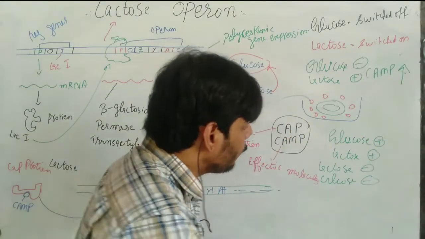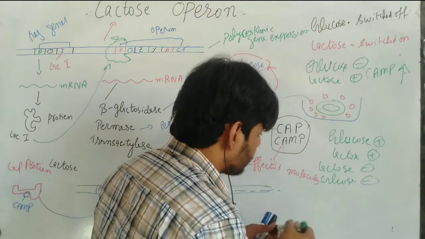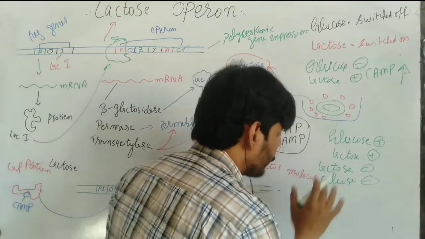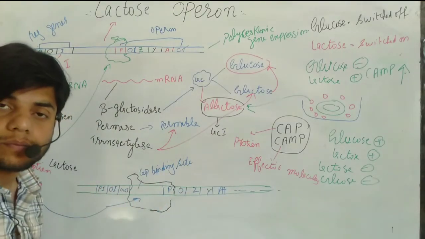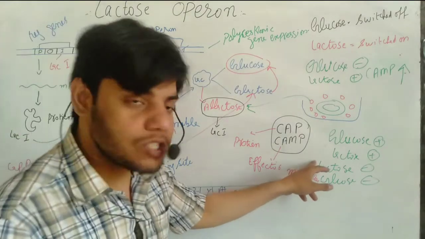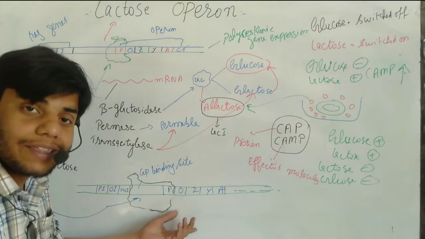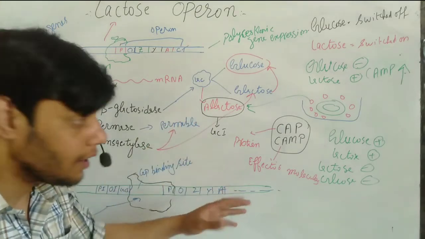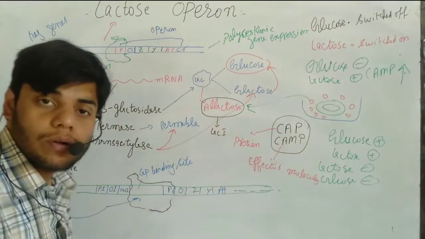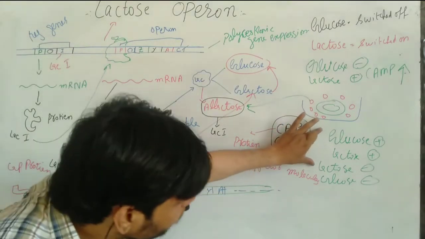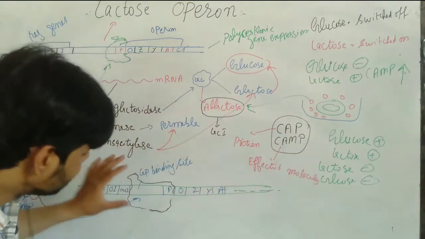If we have lactose but not glucose, again this process is switched off. Why? Because if lactose is not present, then why would this Lac Operon be on? Lac Operon is on at the time when the lactose concentration is higher. If lactose is not present, why would it be on? If glucose is not present, then why would it be on? This is the phenomenon. So if glucose and lactose are both present, it is switched off.